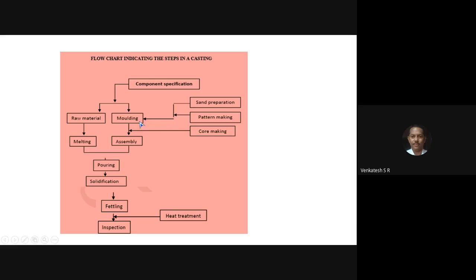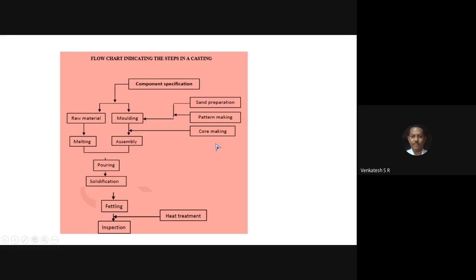Say after completion of molding, suppose if you need a hole in the casting, you can produce the hole by using cores. A core is nothing but a cylindrical component, looks like a chalk piece. All of you have seen the chalk piece we use in the class for writing on the board.